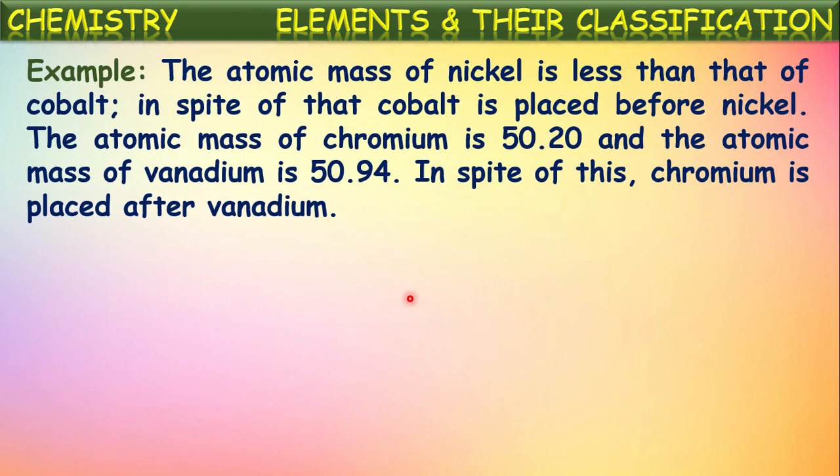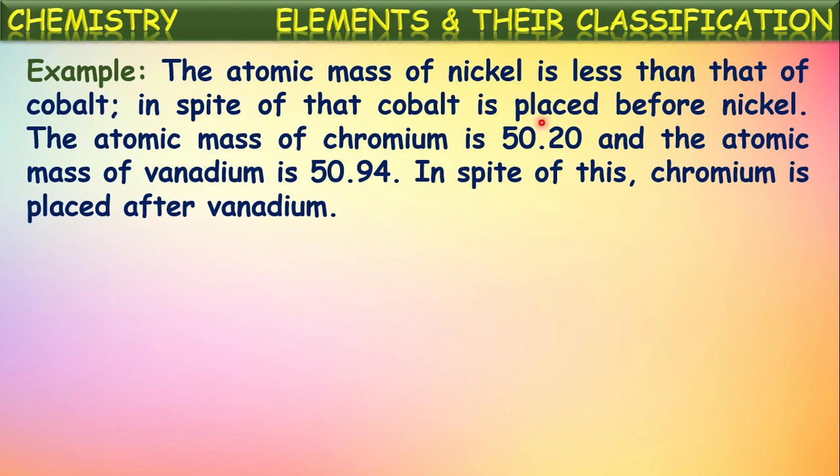This also is considered as one of the drawbacks in the Mendeleev's periodic table. Yes, as we told, one more example they have given here: nickel and cobalt. The atomic mass of nickel is less than that of cobalt. In spite of that, cobalt is placed before nickel. Atomic mass of chromium is 50.2 and the atomic mass of vanadium is 50.9.